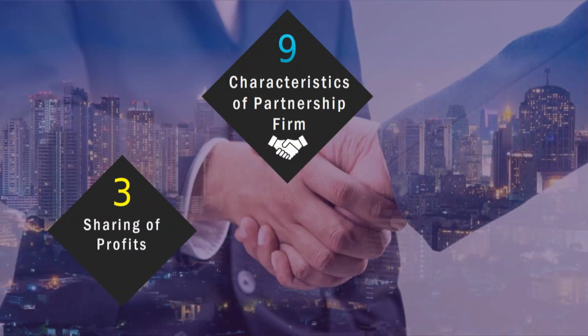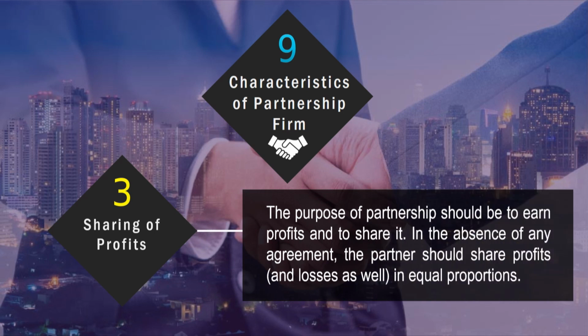The third characteristic is sharing of the profits. The purpose of partnership should be to earn the profits and to share it. In the absence of any agreement, the partners should share the profits and losses as well in equal proportions. Sharing of profits is an essential condition, but not a conclusive proof of the existence of partnership